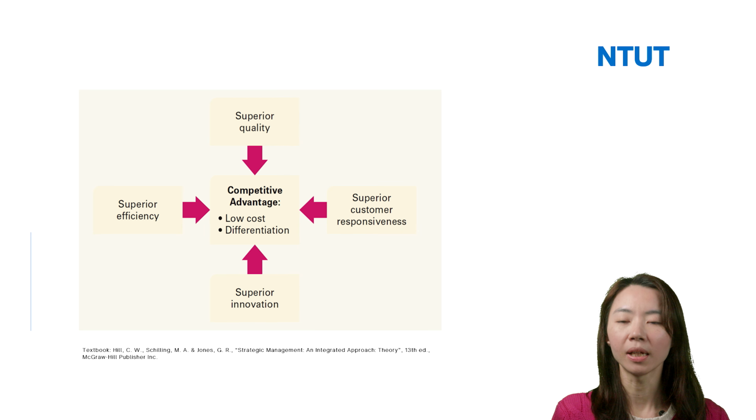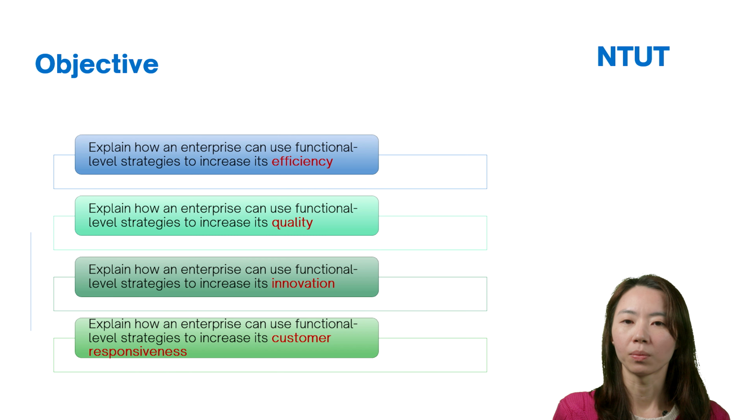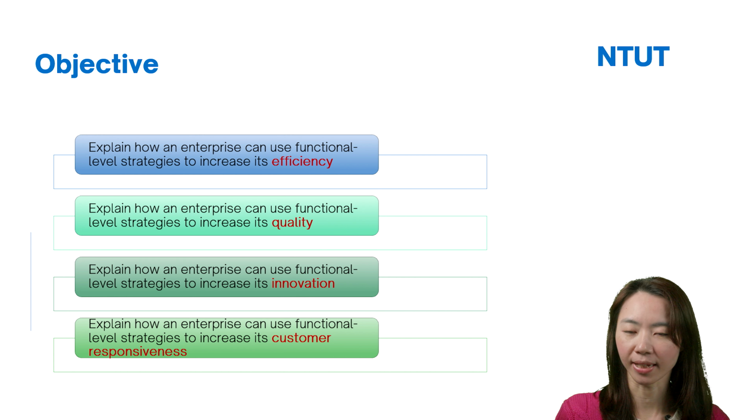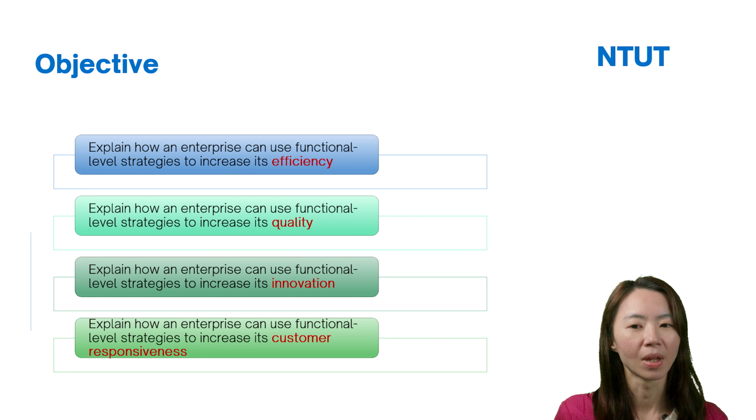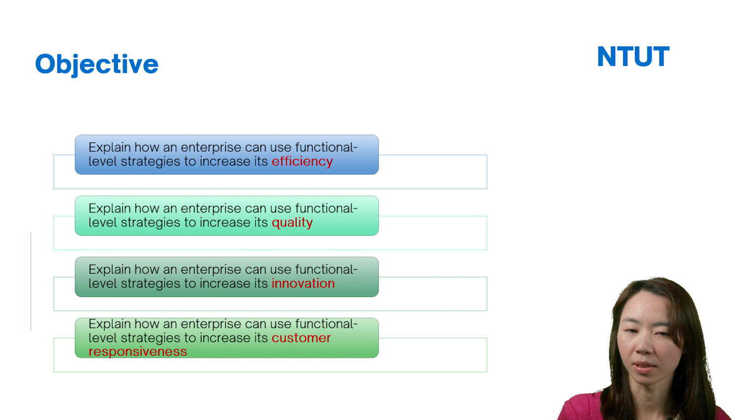Today we would like to explain how firms can use functional level strategy to help increase their efficiency, quality, innovation, and customer responsiveness.